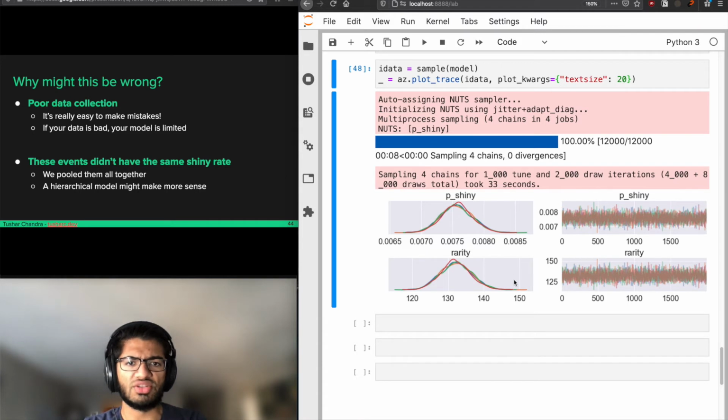In the world of Bayesian modeling, we call this a pooled model, and this is equivalent to how if we had pulled together all of the attempts and summed up the number of shinies and just trained a model based on that. I'm going to do that here, but again, I'm going to skip forward in the video while I type out the code and explain what it's doing while I sample.